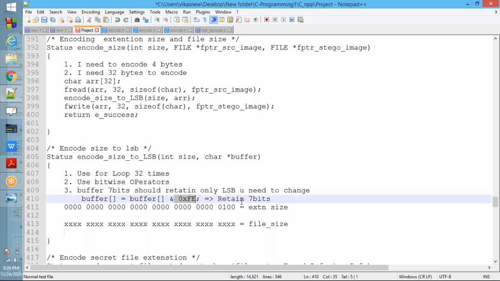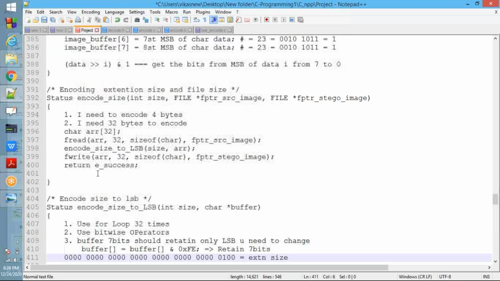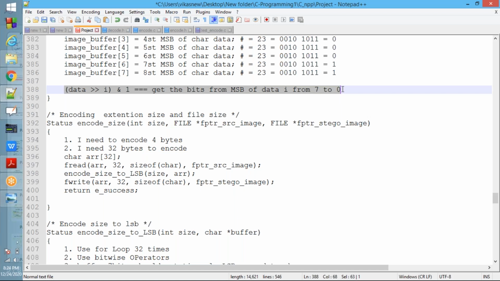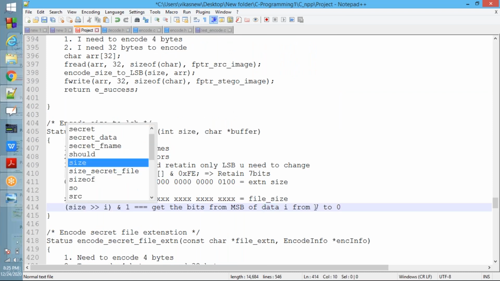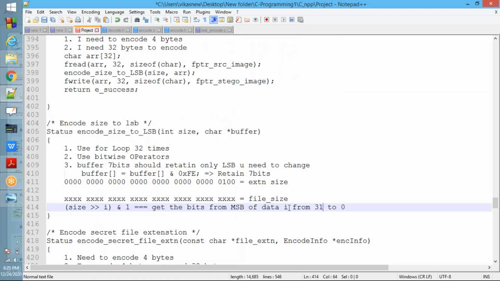Again same thing, retain 7 bits, get the MSB. Here, size shifted by i, where i will start from 31, because it is an integer.